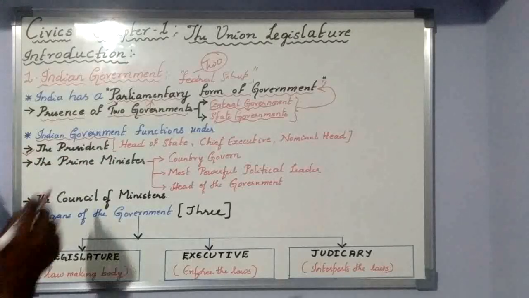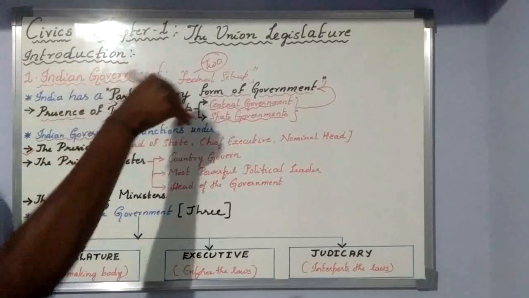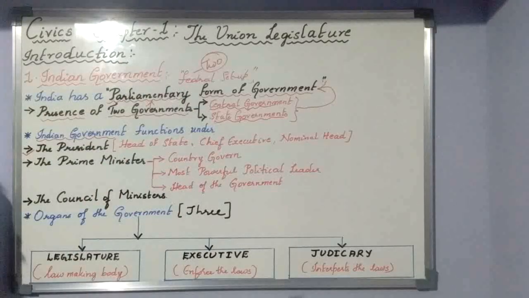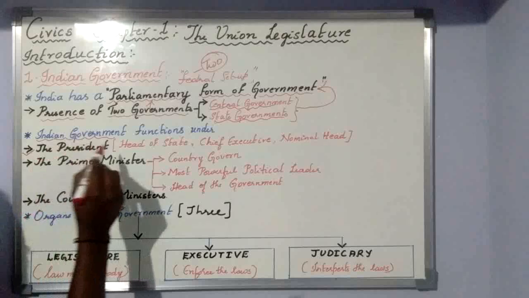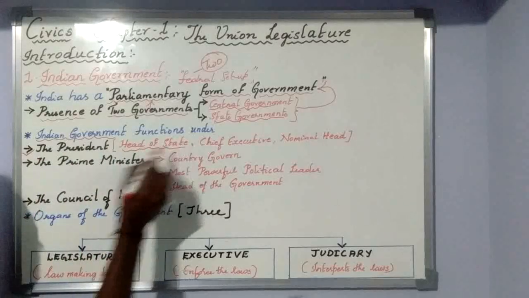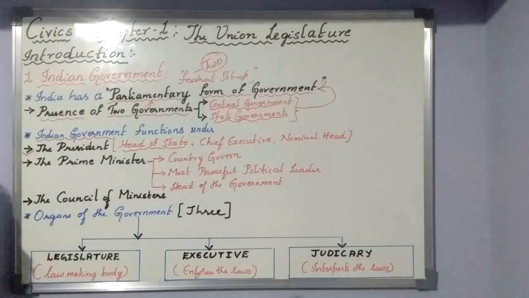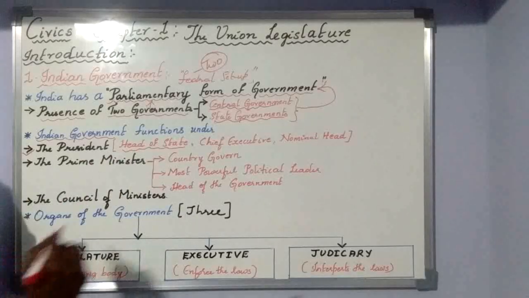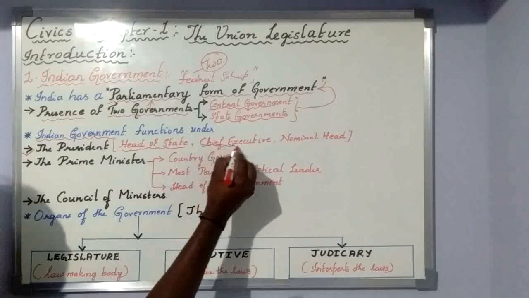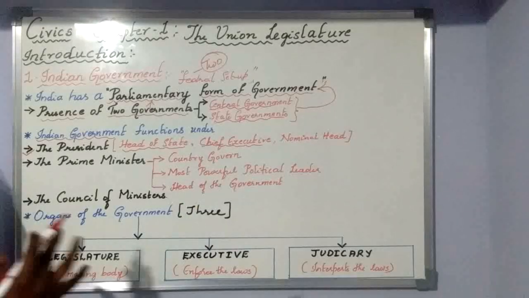About the president we will study in the next lesson, that is union executive. The president is called the head of state, because all emergencies and the enacting of the law are made by him. Then chief executive. He is given some special powers.